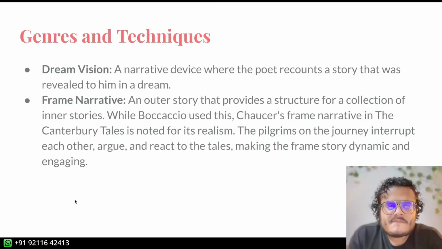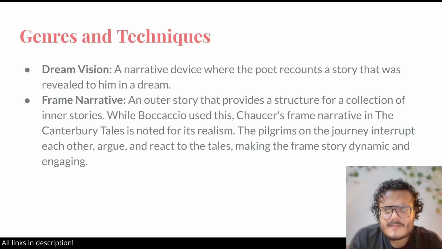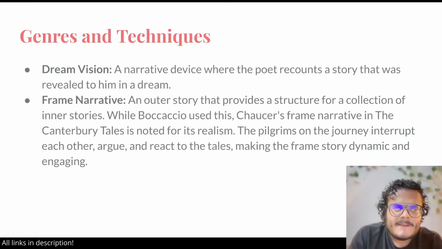The frame narrative he introduces is that of pilgrims on a journey. So pilgrims are going on a journey. We'll look at everything in detail as we talk about Canterbury Tales. And they decide to tell two stories each. Two stories on the way to the shrine they are going to, the Canterbury Shrine, and two stories on the way back to the Tabard Inn. We'll look at all of these things again.